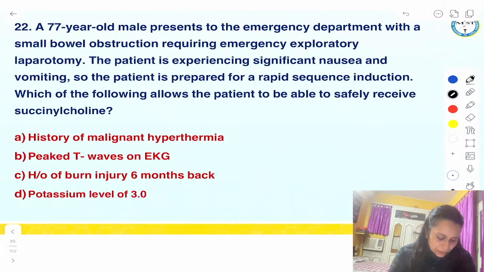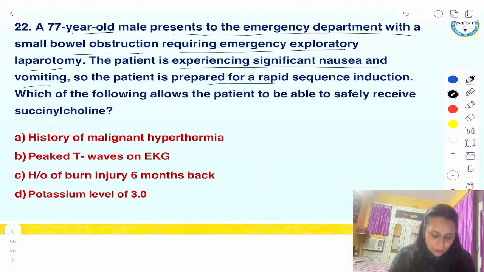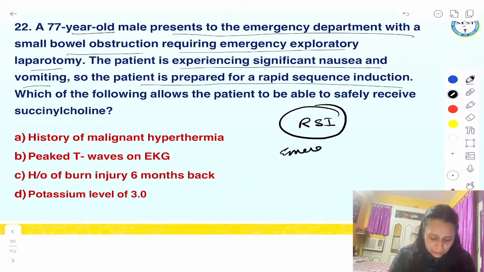22nd. A 77-year-old male presents in the emergency department with small bowel obstruction requiring emergency exploratory laparotomy. The patient is experiencing significant nausea and vomiting. The patient is prepared for RSI. So rapid sequence induction is what we are preparing the patient for. This is done in emergency surgery. Which of the following allows the patient to safely receive succinylcholine?